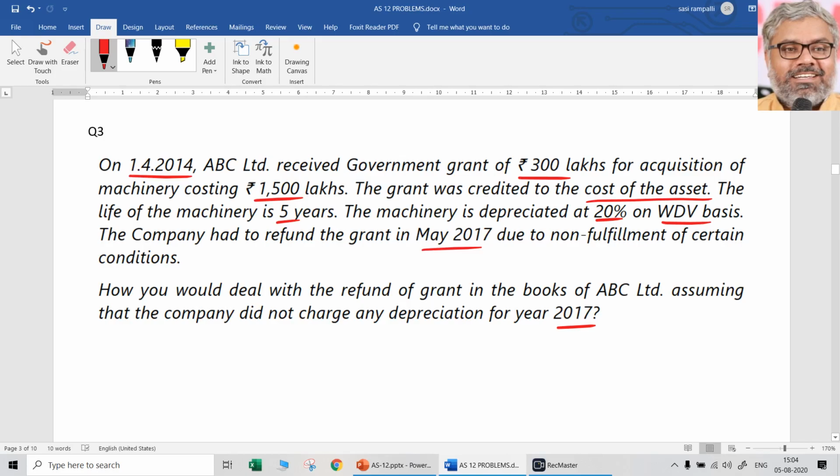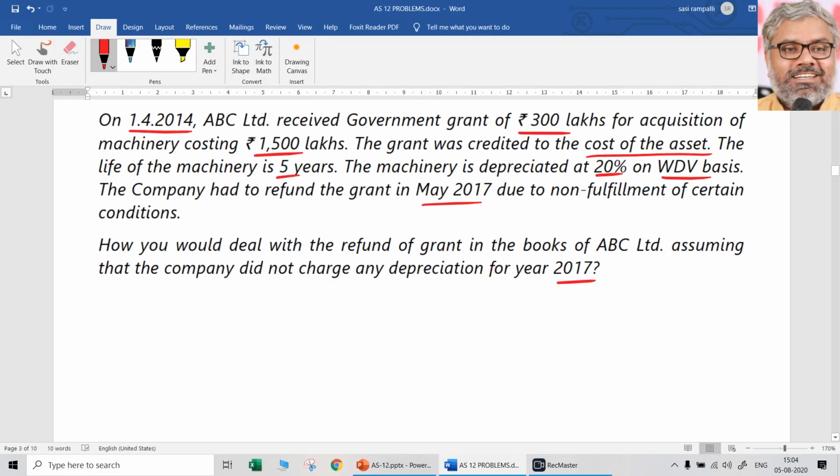So how many years depreciation has been charged, that we have to look at. But again, whether the year here means a calendar year or a financial year, that is something which has to be noted. We have to consider it as calendar year, because when it is said that depreciation is not charged for the year 2017, instead of 16-17, that means we are talking about a calendar year, right? So 2017 is a calendar year, so the company follows calendar year as its financial year. That we have to first identify from the question itself.